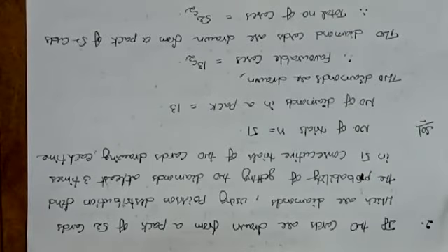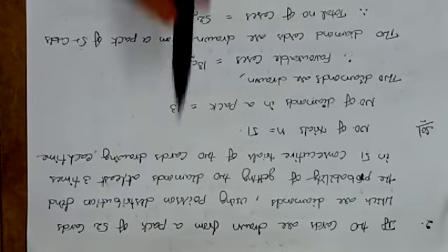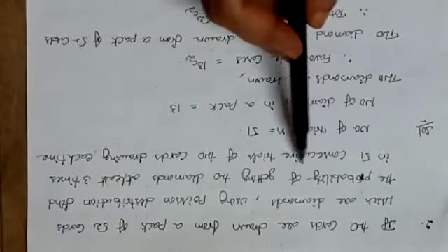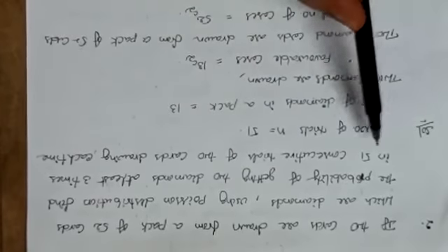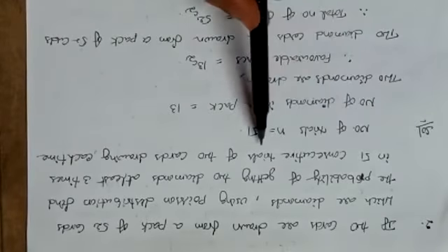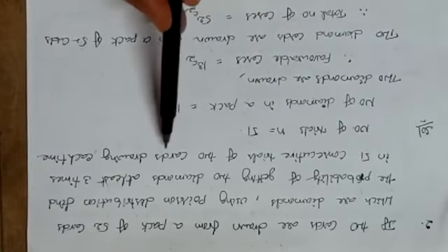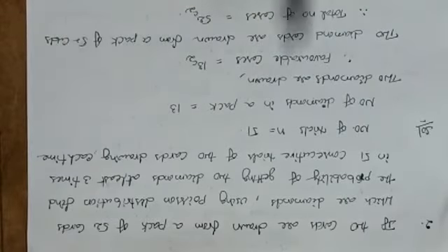The next model question of Poisson distribution is related to cards. If two cards are drawn from a pack of 52 cards which are diamonds, using Poisson distribution, find the probability of getting two diamonds at least 3 times in 51 consecutive trials of two cards drawing each time.